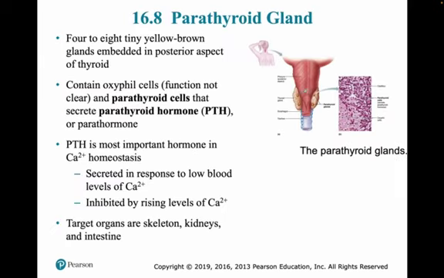So on the back side of the thyroid gland we have these teeny tiny glands. Generally these are 4 in number, but it can be 8 also. These are called parathyroid glands. The parathyroid glands have parathyroid cells within them, which actually secrete the parathyroid hormone itself, or parathormone.